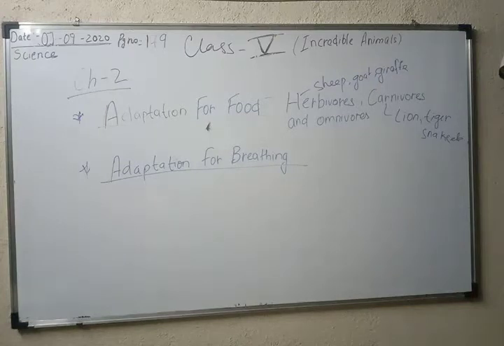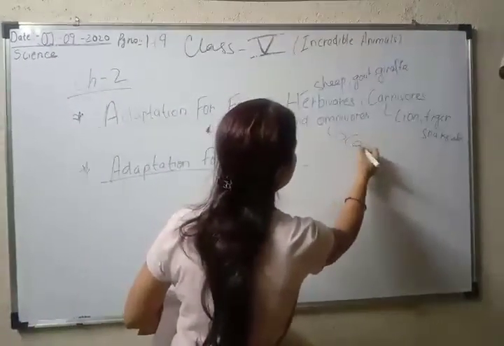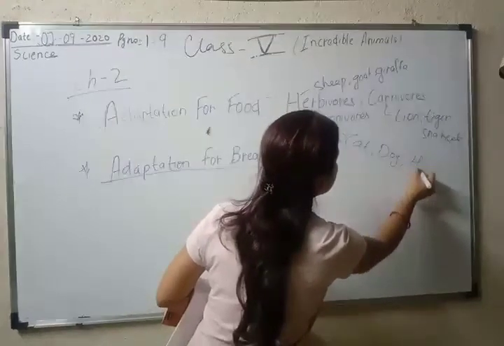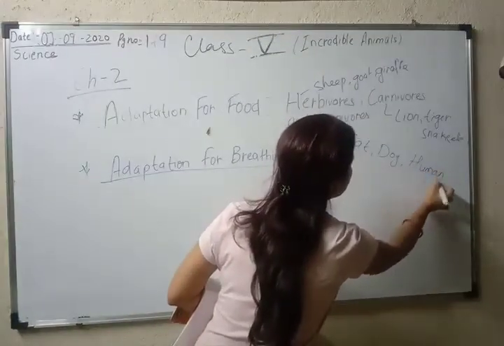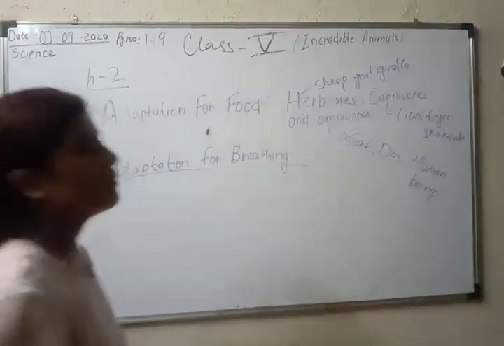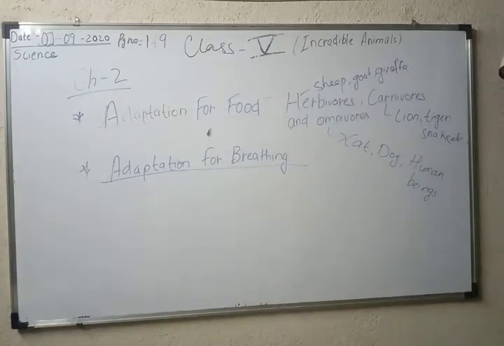Now what are the examples of omnivorous animals? Omnivorous animals are those which can rely on both plants and animals. Examples: bear, jackal, cat, dog, and a very common example, human beings. Lots of human beings are omnivorous in nature. They eat both plant products like rice, grain, dal, and animals.